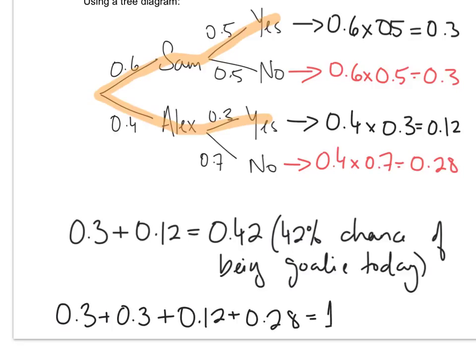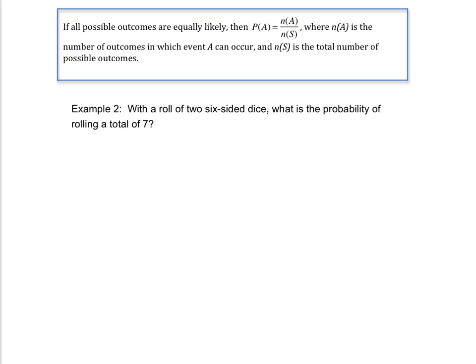So when we're working with probabilities, we like to express our percentages in terms of decimals. So they're interchangeable, and you can convert one to the other. In the last example that we did, we used a tree diagram to calculate our probabilities. That's always an option, but it can be quite time-consuming. So there is an easier way to do it. Let's look at this theorem.